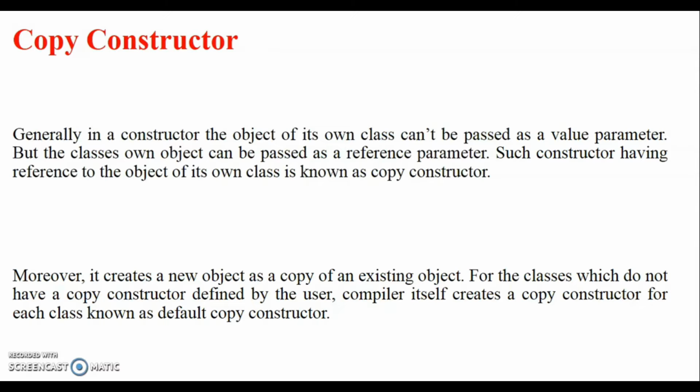Because you are passing a reference to the object, it creates a copy of the object. You know what a reference variable does: it creates another name for the same variable. If you do not define a copy constructor for your class, the compiler itself creates a copy constructor for every class. That is known as the default copy constructor.